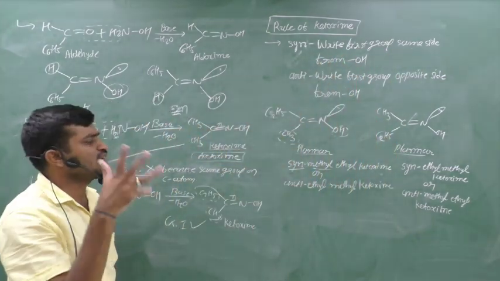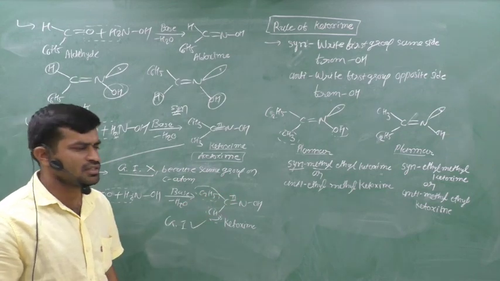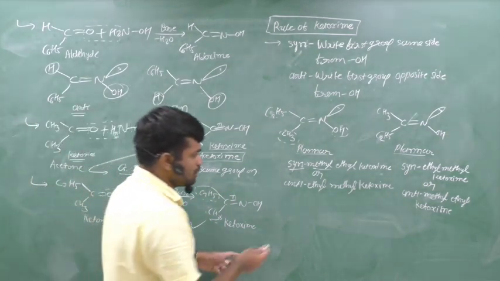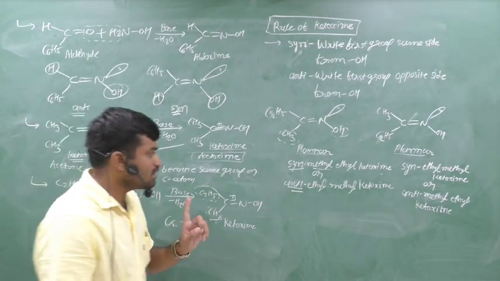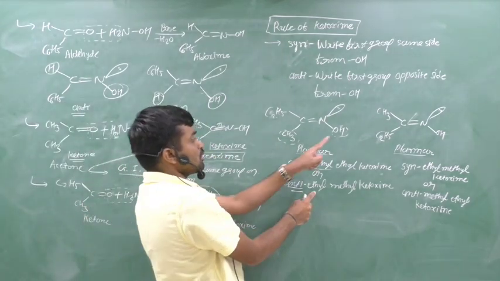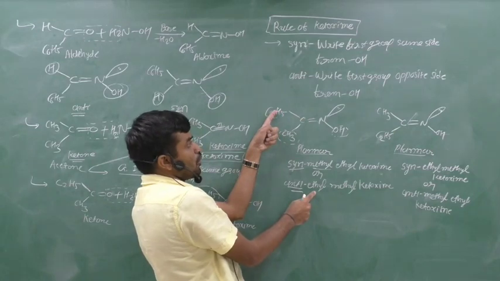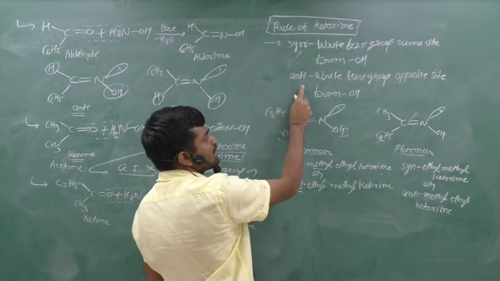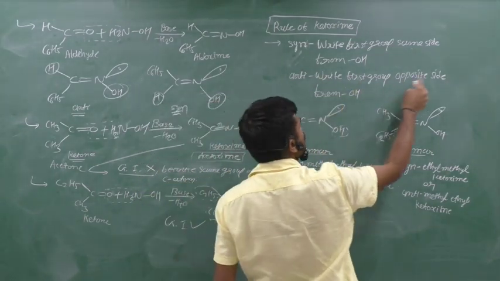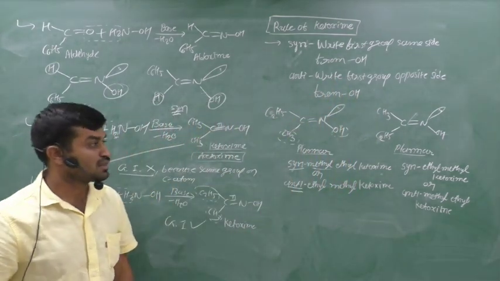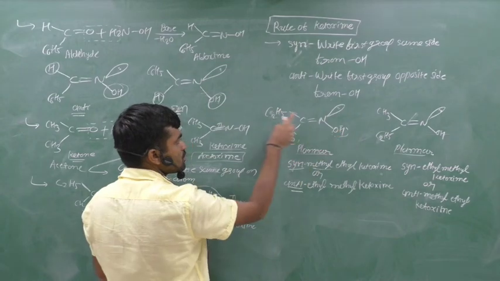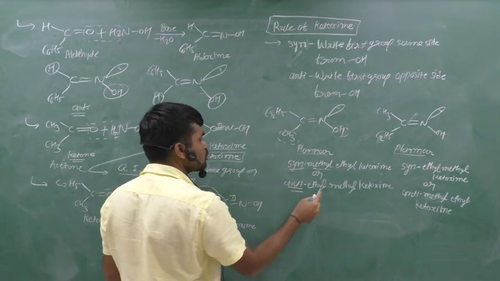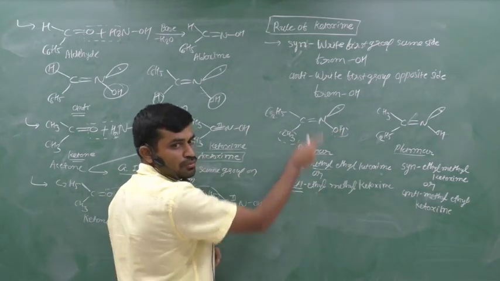And suppose anyone says that we can write anti. Yes, you can write that. If anyone writes anti here, then we write the first group with respect to the opposite side of OH. Therefore you can say anti ethyl methyl ketoxime, because the next group is ethyl, opposite from OH.